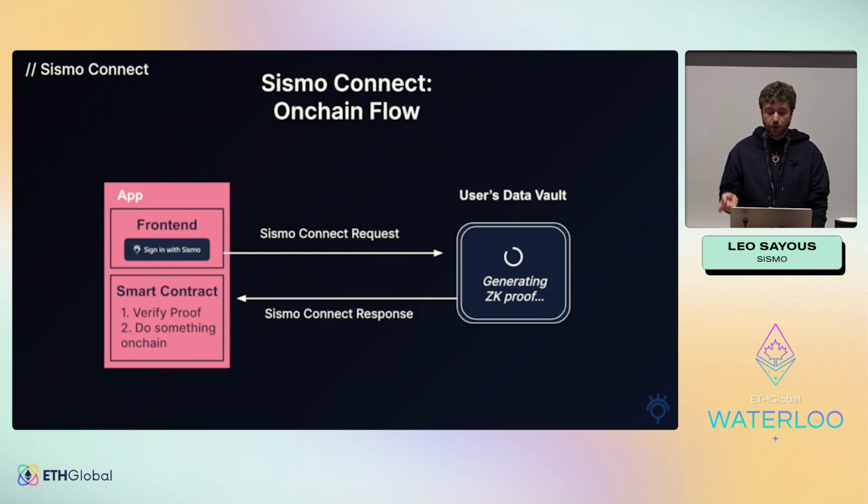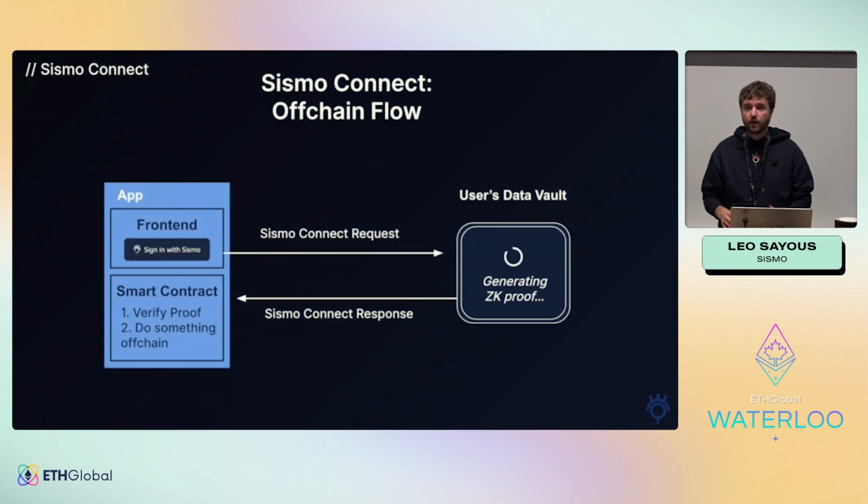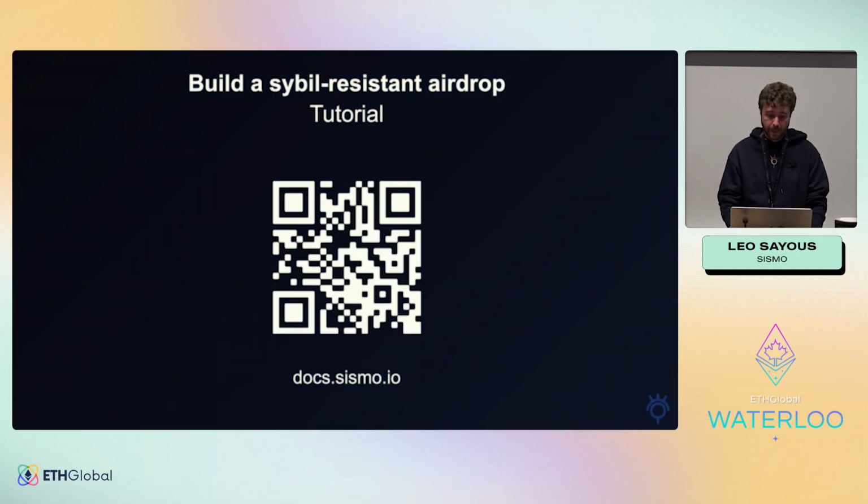So finally, this Sismo Connect flow I already showed you, but it's very simple. You have a button in your front end. You do a Sismo Connect request where you request the data you want. The user generates it in his Sismo data vault to generate the ZK proof. The response, which is in fact the ZK proof, is sent back to the application that can verify it. It works on chain. We are deployed on 11 chains, so mainnet, Polygon, Optimism, Arbitrum, etc. And it also works off chain, so you have a TypeScript package that you can install into your application to verify the zero-knowledge proof, the Sismo Connect response.